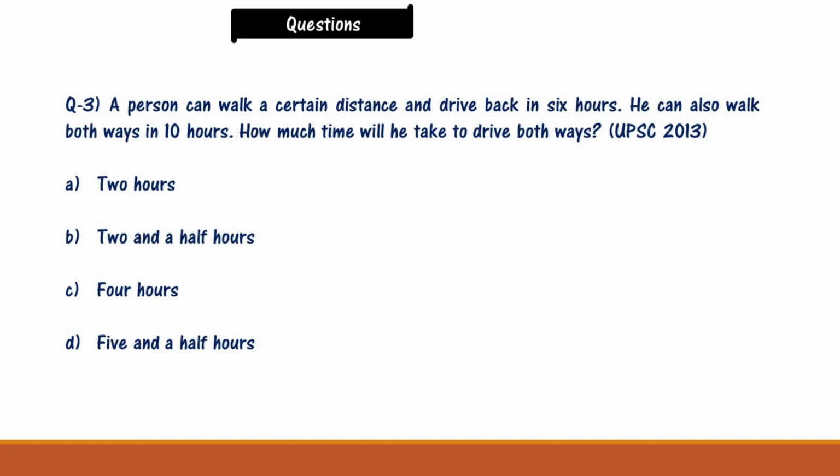Now comes the question number 3. This is a UPSC 2013 question. A person can walk a certain distance and drive back in 6 hours. He can also walk both ways in 10 hours. How much time will he take to drive both ways? Options are 2 hours, 2.5 hours, 4 hours, 5.5 hours. Please solve this question.